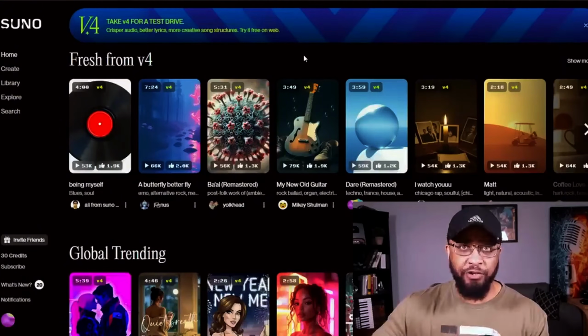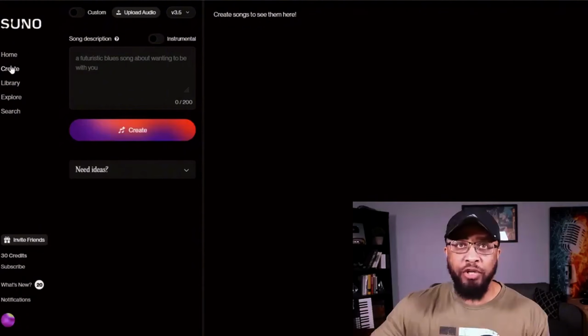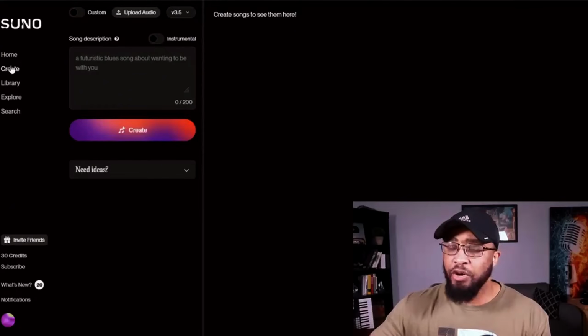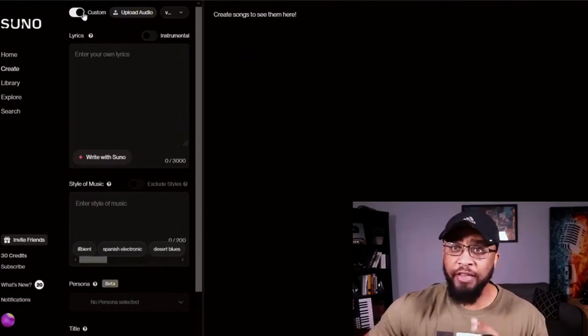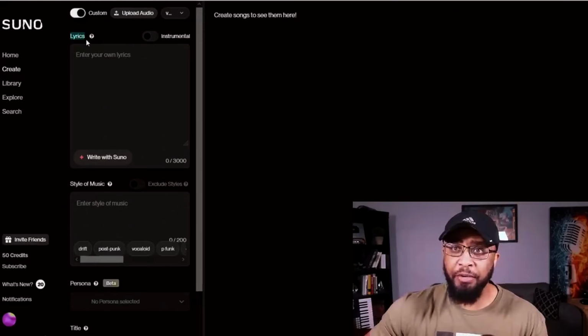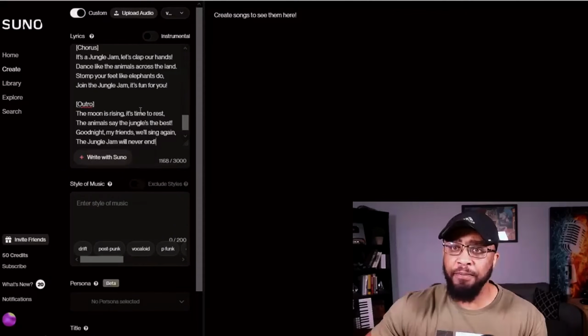This is the interface. Over here on the left side, you want to click on create. And then it's going to bring you to this page right here. Now at the top, you want to turn on this option where it says custom. Okay, this box that's labeled lyrics, this is where you want to copy and paste your lyrics that you got ChatGPT to create for you. So paste your lyrics here.